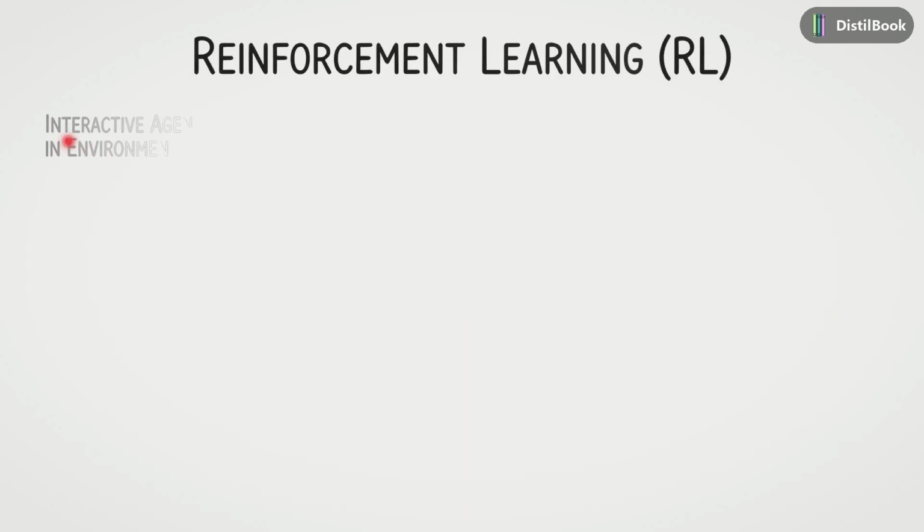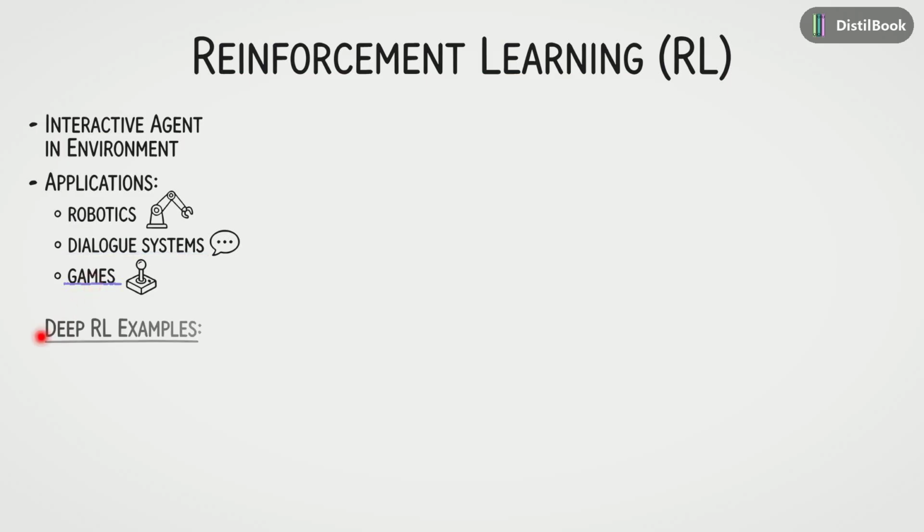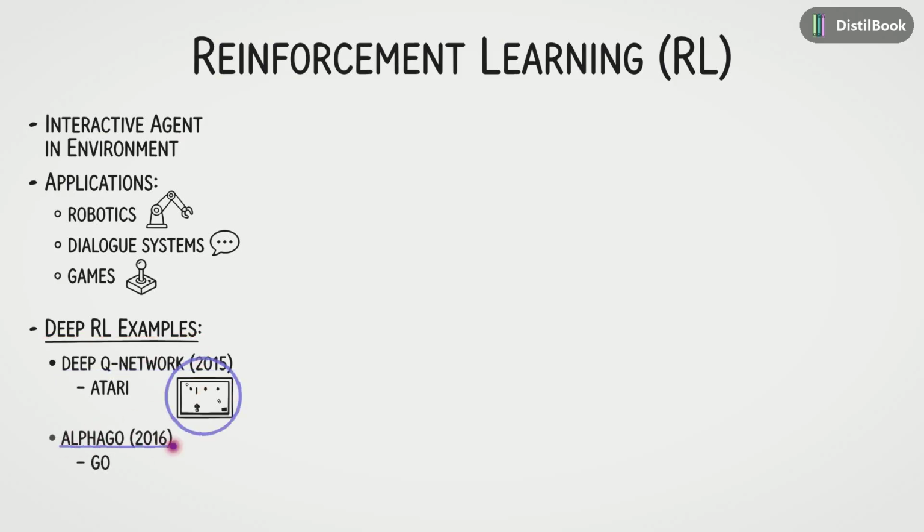If your goal is to develop an interactive agent that learns directly from its environment, you are looking at reinforcement learning. This framework is the engine behind modern robotics, conversational dialogue systems, and even complex AI for games. We've seen incredible breakthroughs in DeepRL examples. For instance, the Deep Q network in 2015 learned to play Atari games from pixels alone, and AlphaGo defeated the world champion at the board game Go.